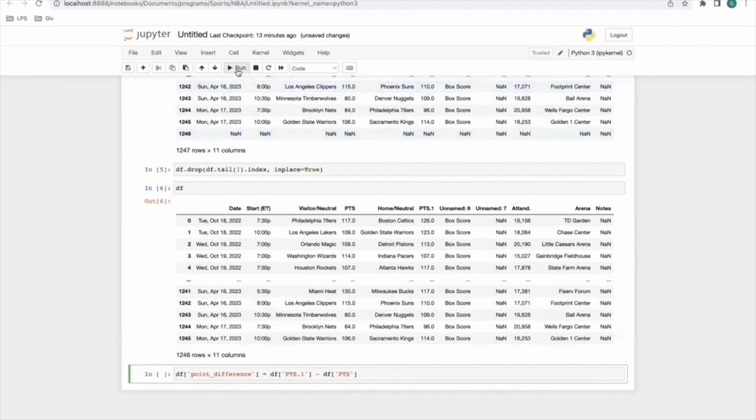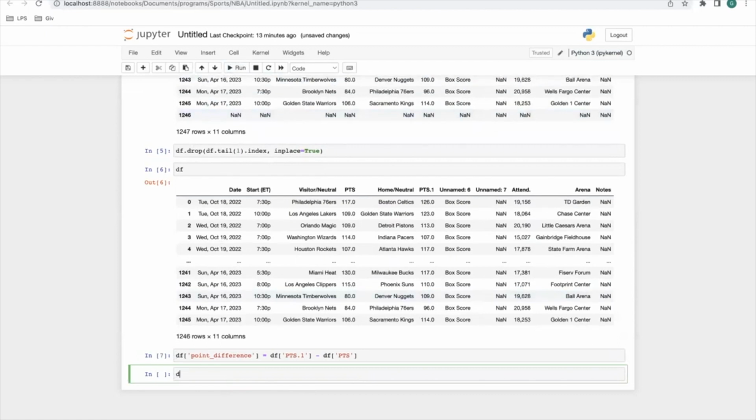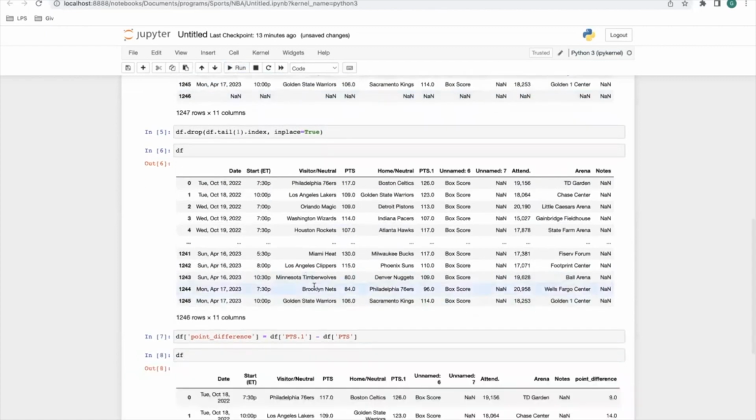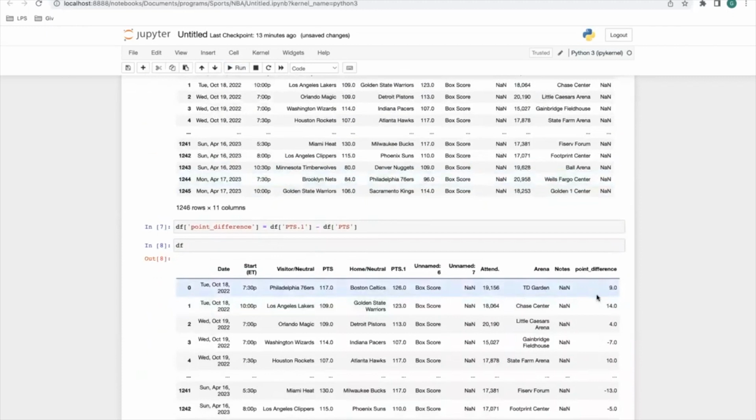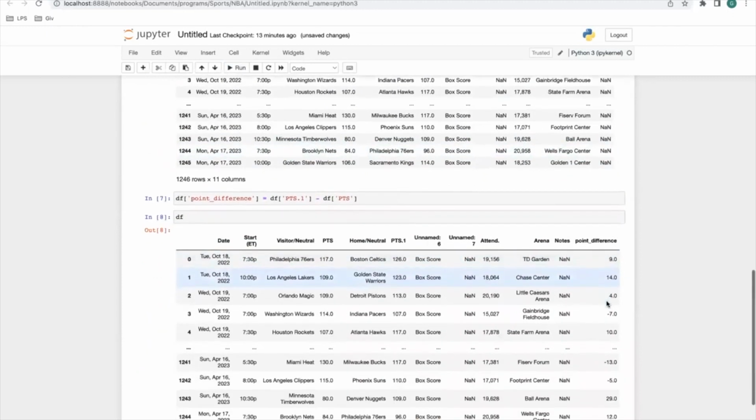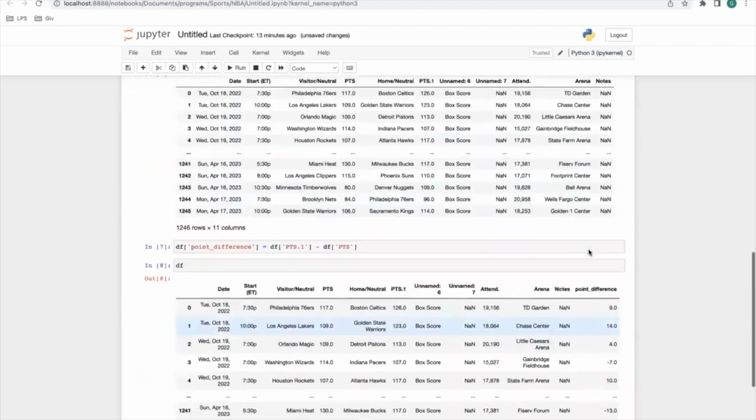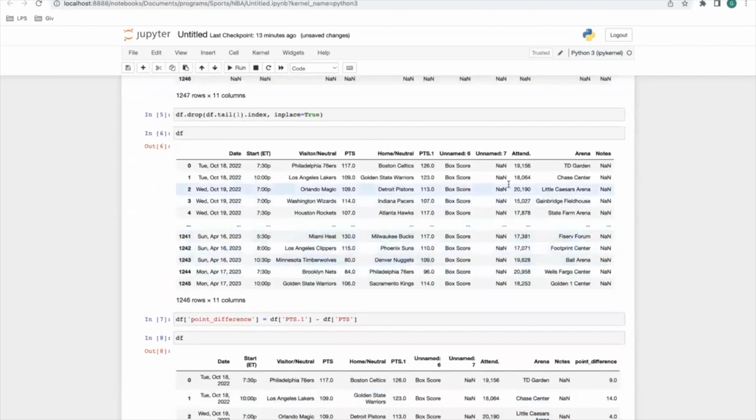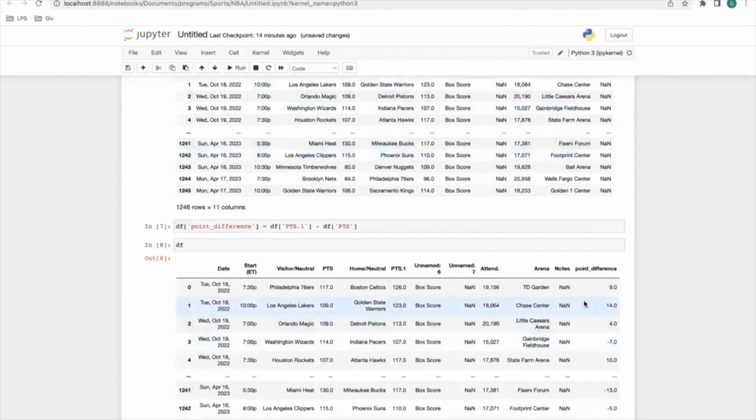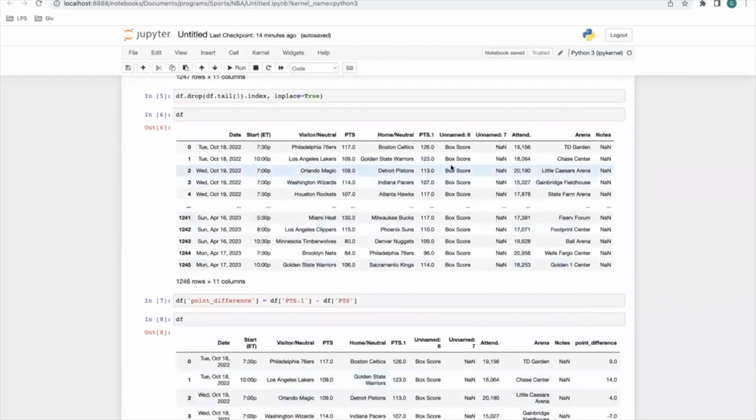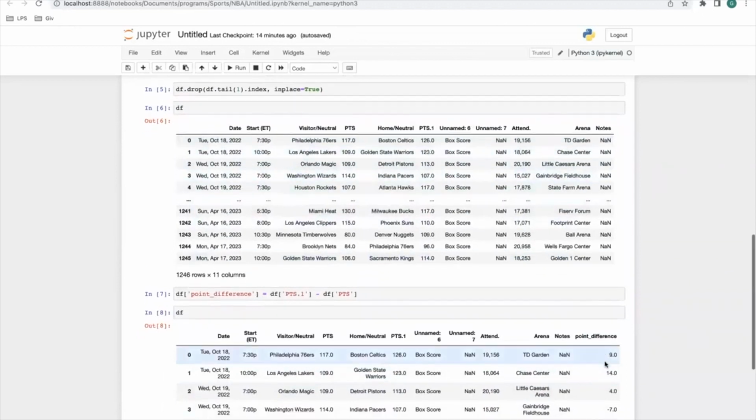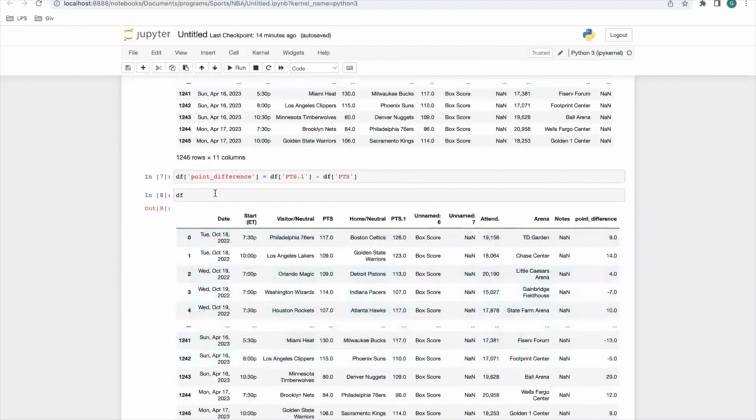So let's run that real quick. Now let's go to df so we can see how it looks. Point difference. All right, there we go. All right, so you see 9, 14, 4, -7. So let's see, -7. All right, so that means the home team lost. That means the home team lost right there. That means the home team won. Yeah, the home team won the first one, home team won the second one. So that means the home team lost when it enters negative.